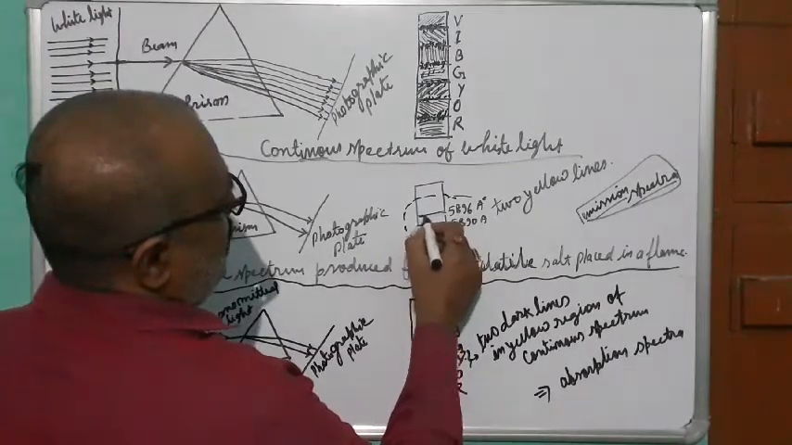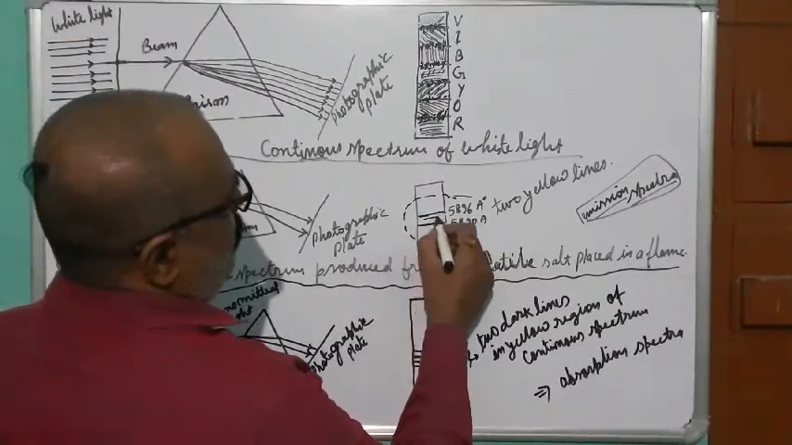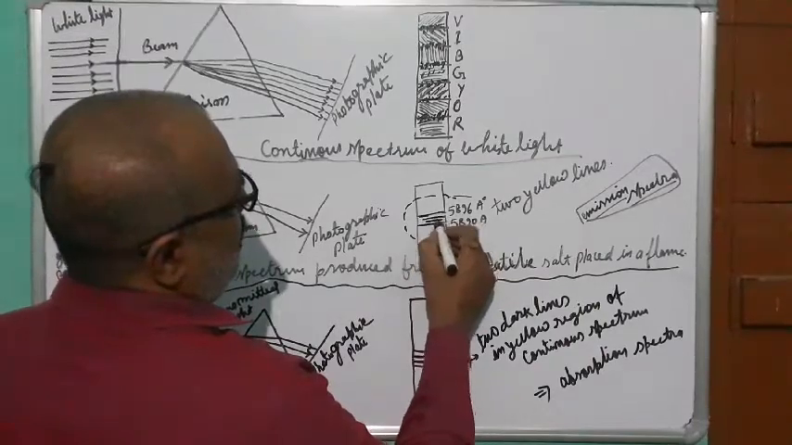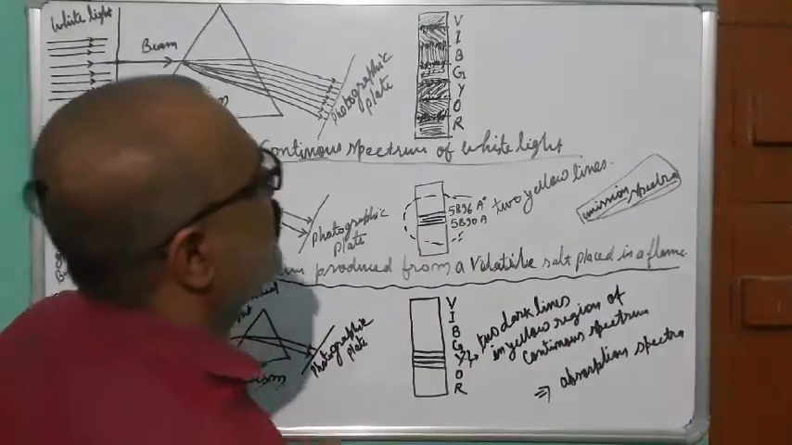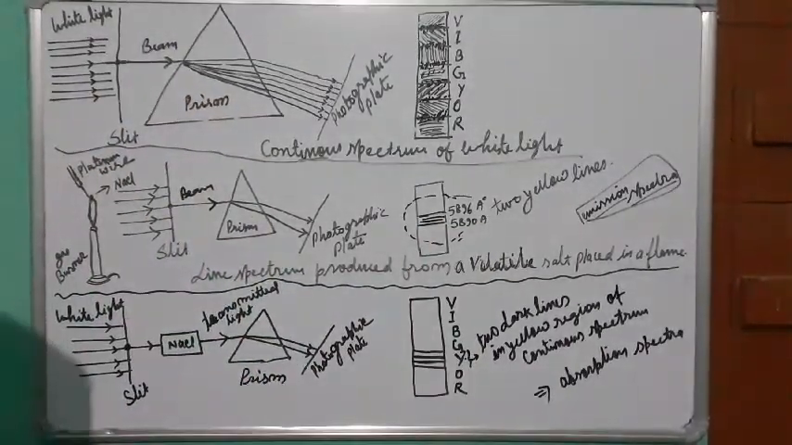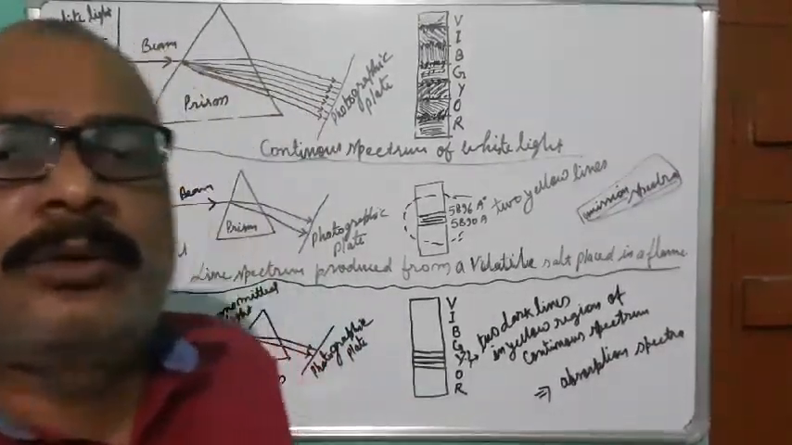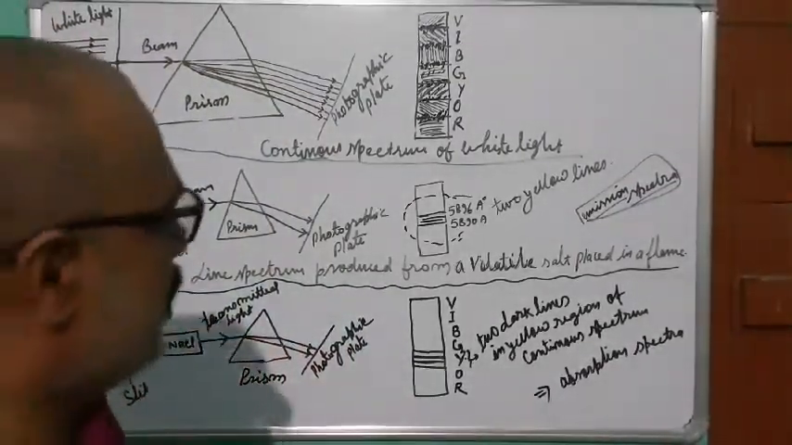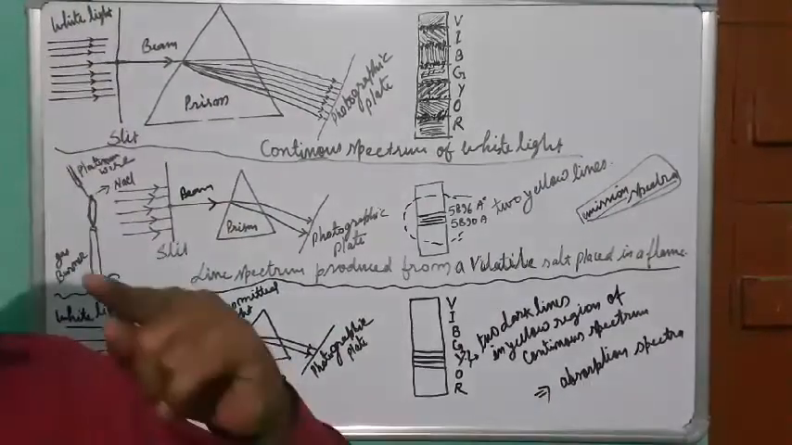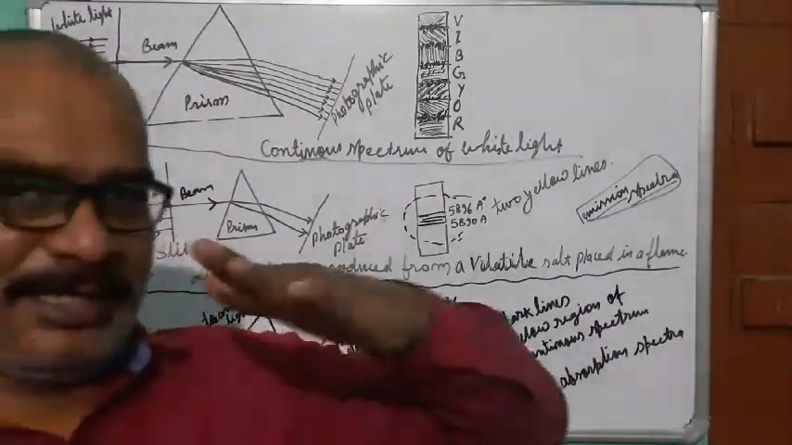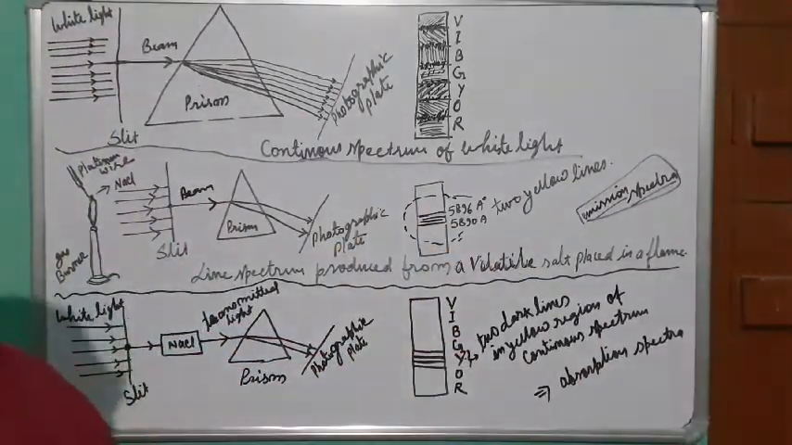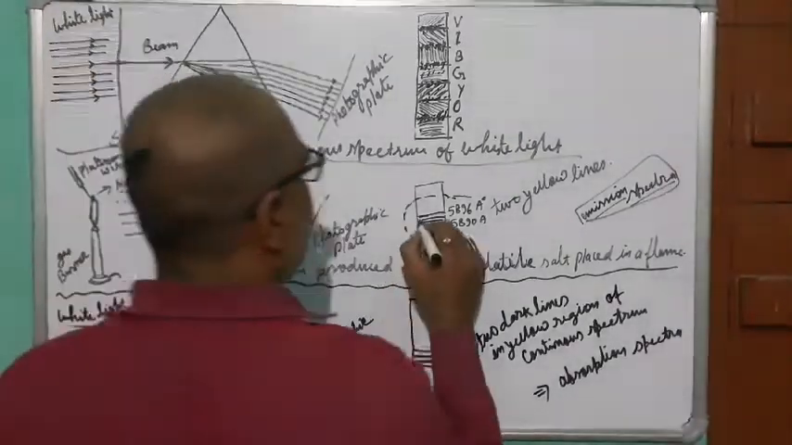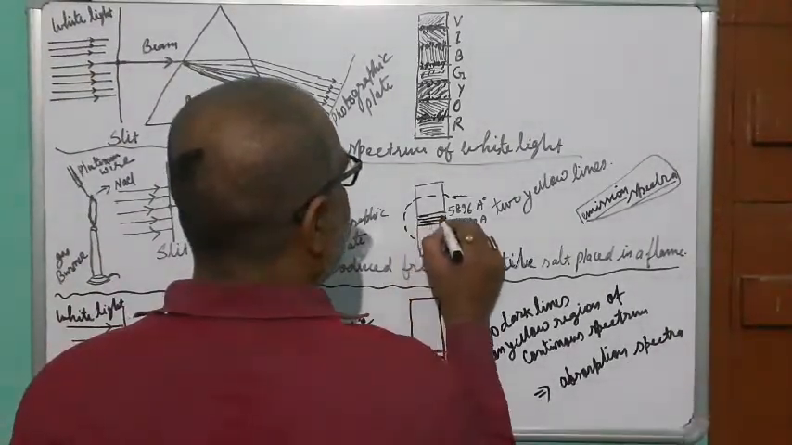So in this yellow region, we have got two bands. We have got two yellow lines. In the yellow range, we have got two yellow lines, and these two yellow lines have a definite, well-defined boundary.